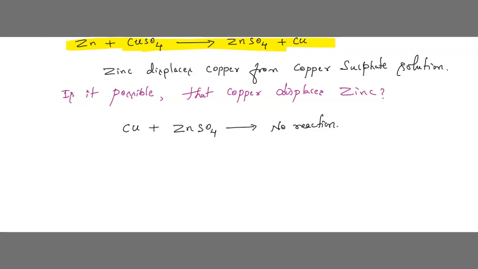Understood, children? Here we have noticed that copper cannot displace zinc, right? In the above equation, copper cannot displace zinc, but when copper reacts with zinc sulfate, do you think there is no reaction going to take place? Is a reaction going to take place here?